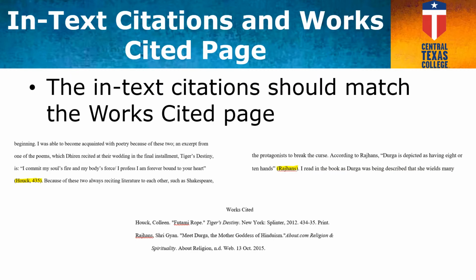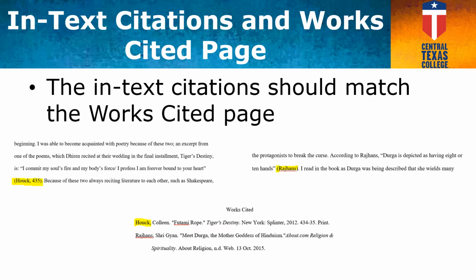The in-text citations should match the works cited page. For example, here you see hook. In the works cited page, it should connect to hook. That way, when someone is reviewing your paper, they will be able to see that these two sources are one and the same.